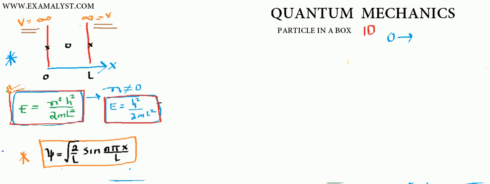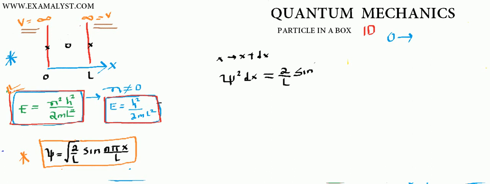So can you tell me what is the probability of the particle in the box? Between any region from x to x plus dx, the probability will be psi square dx. So that will be 2 by L, and this will be a sine square function.